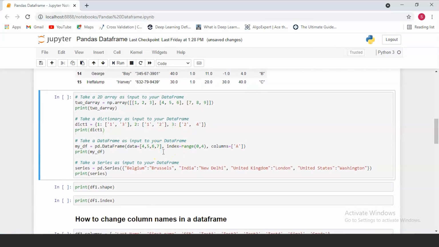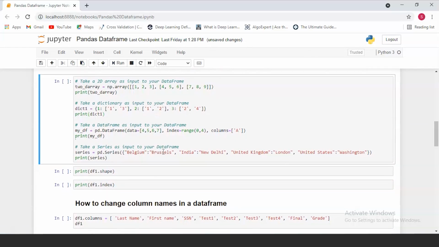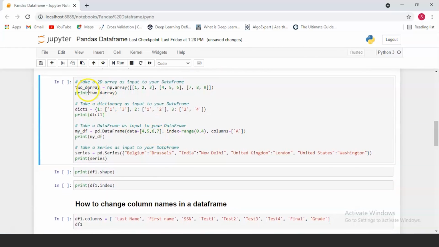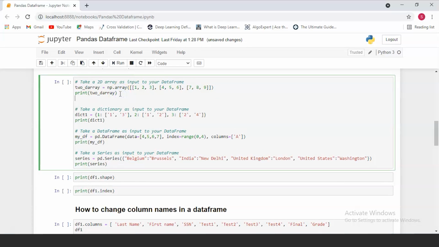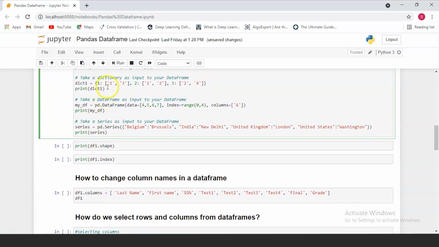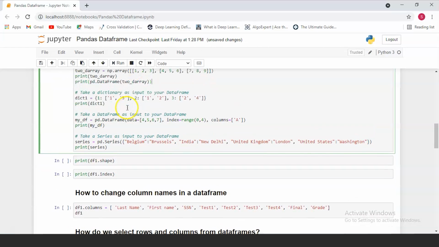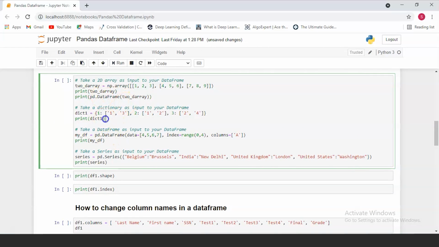Now let's look at different data structures that we can also convert into a data frame. First, let's start off with the two-dimensional array. Over here, we have a NumPy array which contains the values 1, 2, 3, 4, 5, 6 and 7, 8, 9. To convert this into a data frame, all we have to do is use the pd.DataFrame function and pass in the two-dimensional array. Next, let's also convert a dictionary and use it as an input to our pd.DataFrame function.